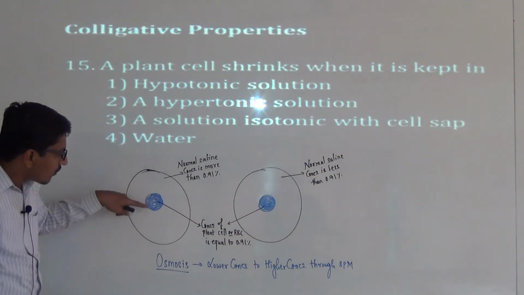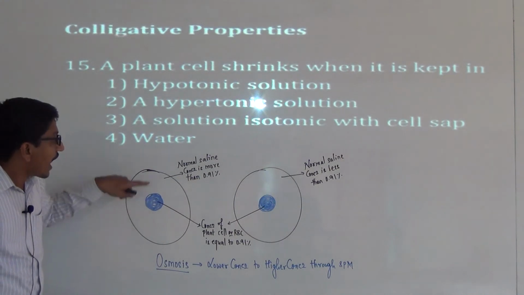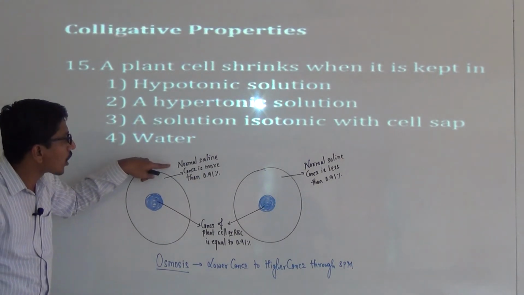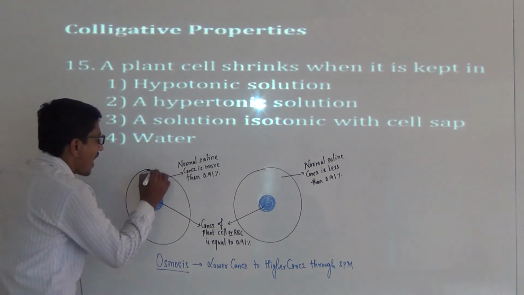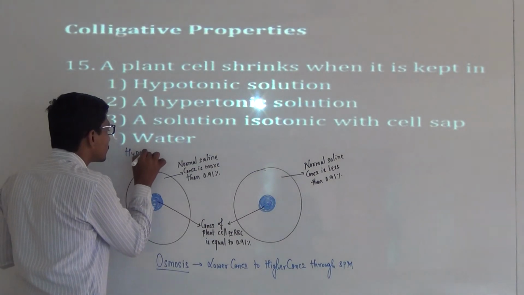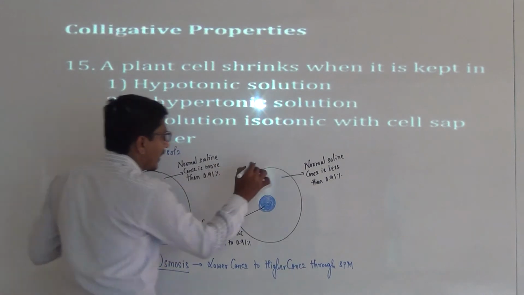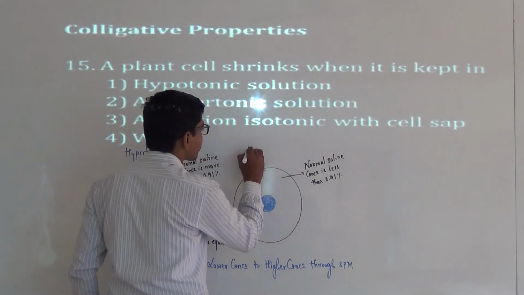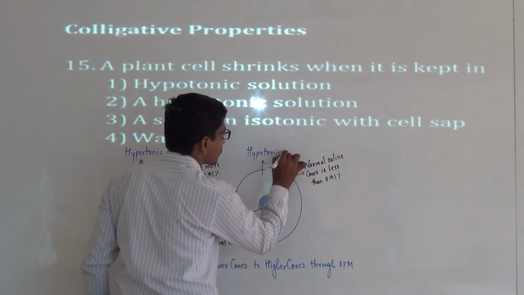Here, lower concentration is the plant cell or blood cell, and the higher concentration is normal saline more than 0.91%, which means this is a hypertonic solution, and this one is a hypotonic solution.